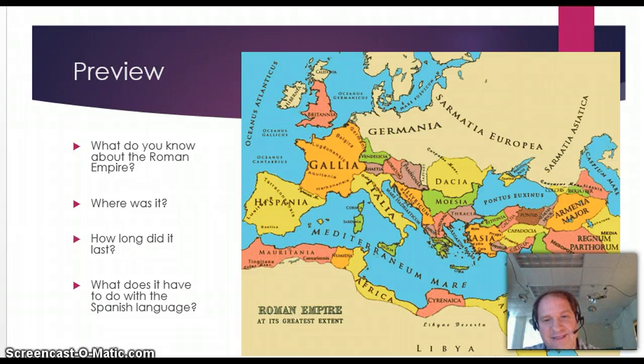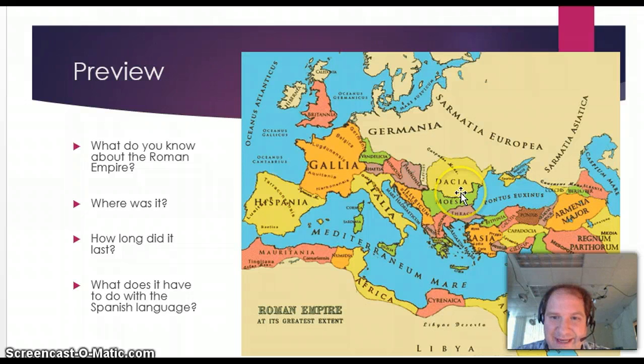Real quickly, this was the Roman Empire under Trajan, the best emperor ever. You can see how far it went. Up here to England, down here to... yeah, that would be beyond Egypt now, down below Libya. Wow. And Judea, that's where Jesus was. That area, Syria, where we have all the problems now. Over here we'd have Iraq and Iran. I'm sure you've heard of those countries.